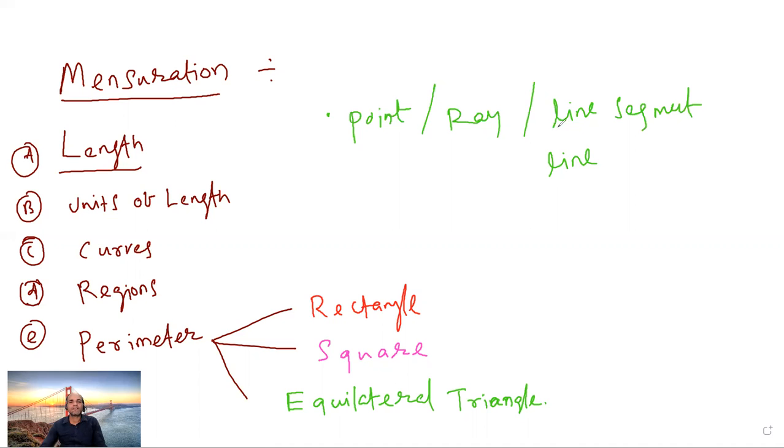Now, what is a line segment? A line segment has two endpoints, and it has length but no breadth. A line segment does not have any breadth, it has only length. So when length comes up, let us discuss what length is. Length is a measurement. You all know about this.